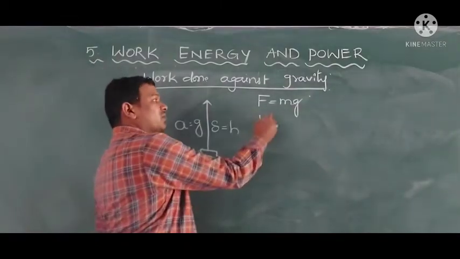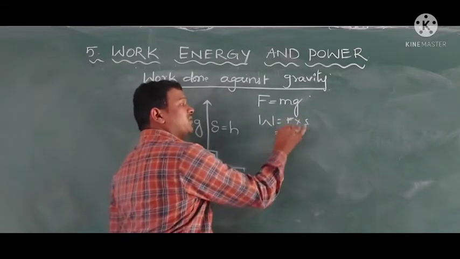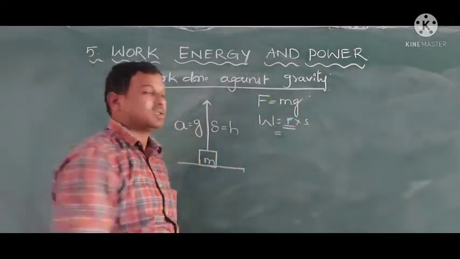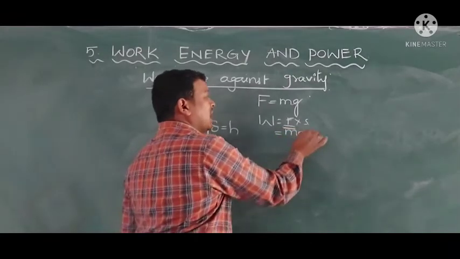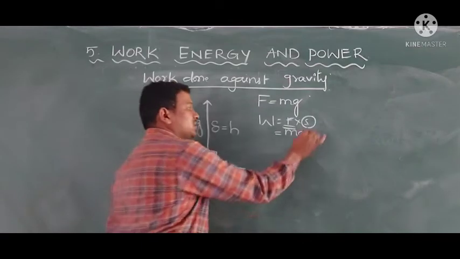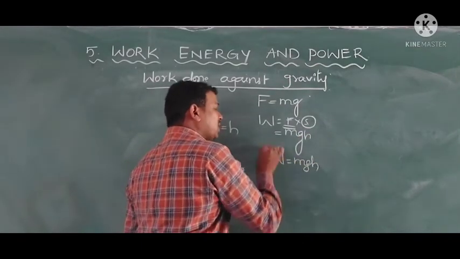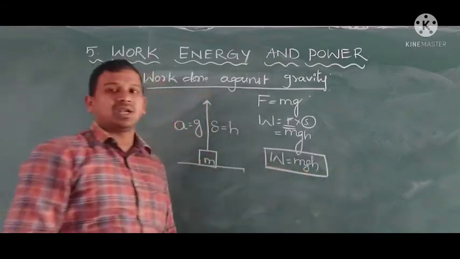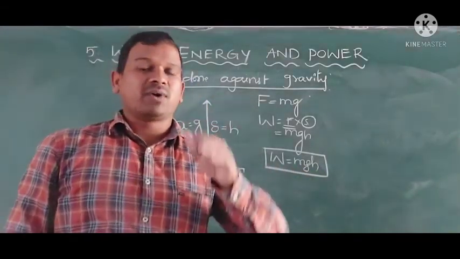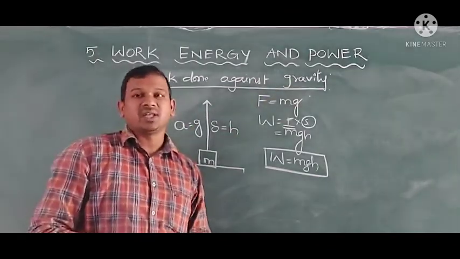Here work is force into displacement. The force is equal to the weight, mg, and the displacement is the height. So W equals mgh when bodies are lifted upward or falling down. This is about the work done against gravity.